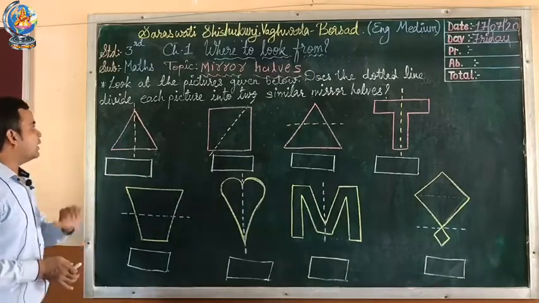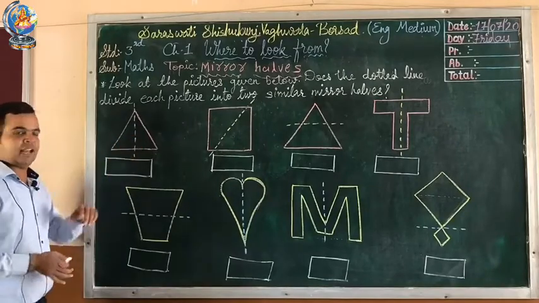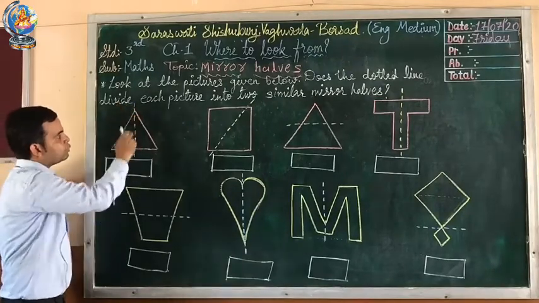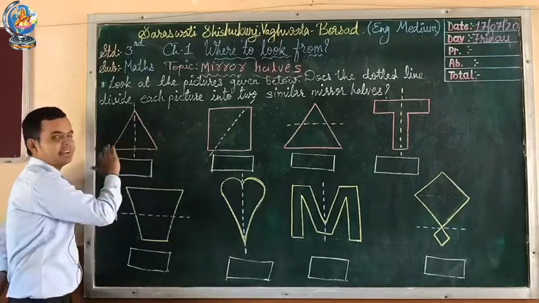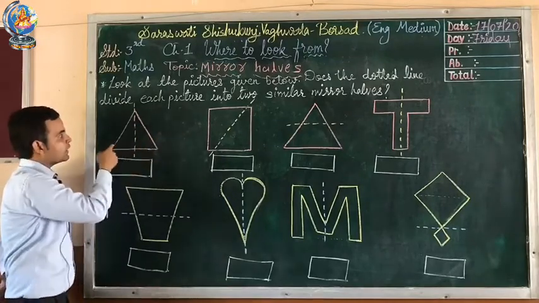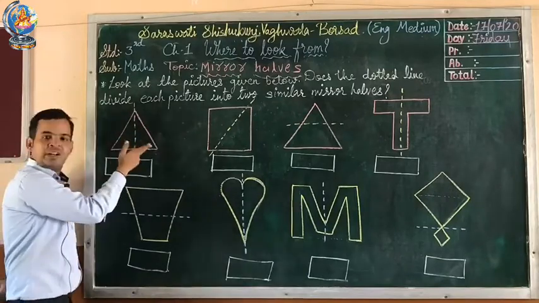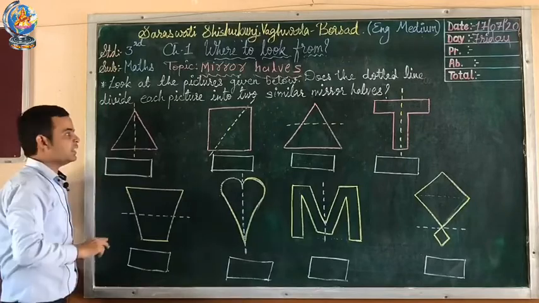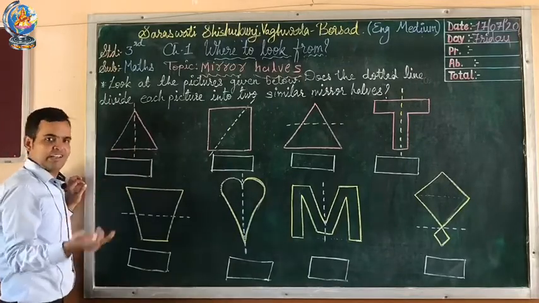Now if you see the first picture, a triangle, you can see a dotted line. If you observe from the left and right side, both sides are equal, right? If you see both sides, they are the same. So is this a mirror image, yes or no? Yes.